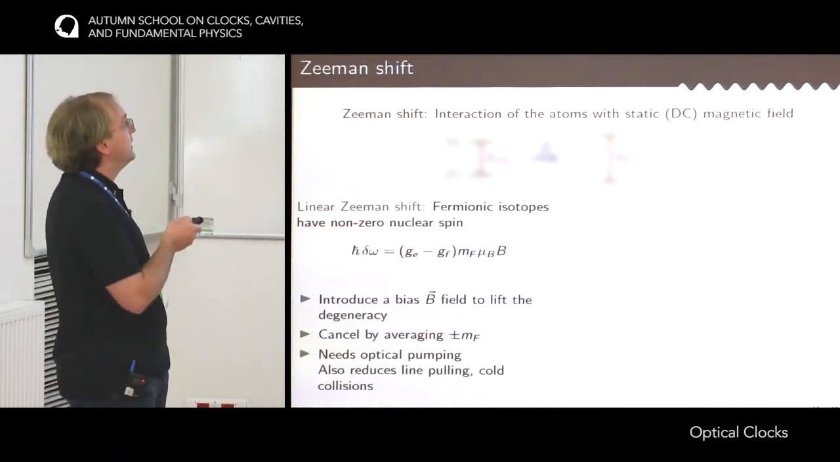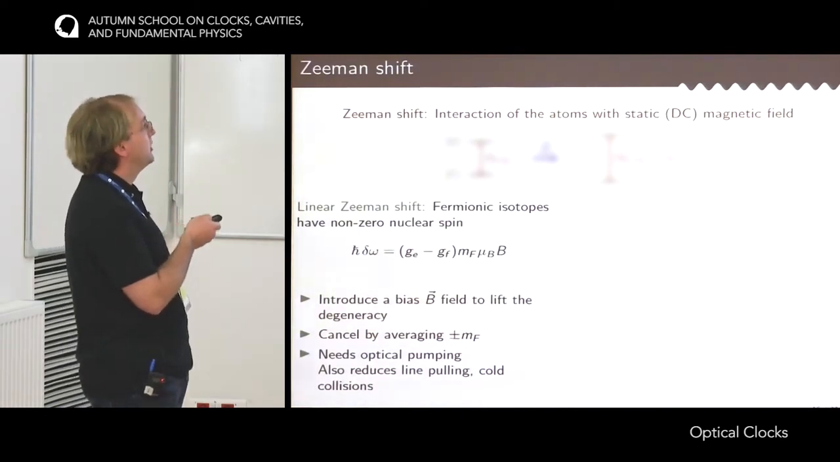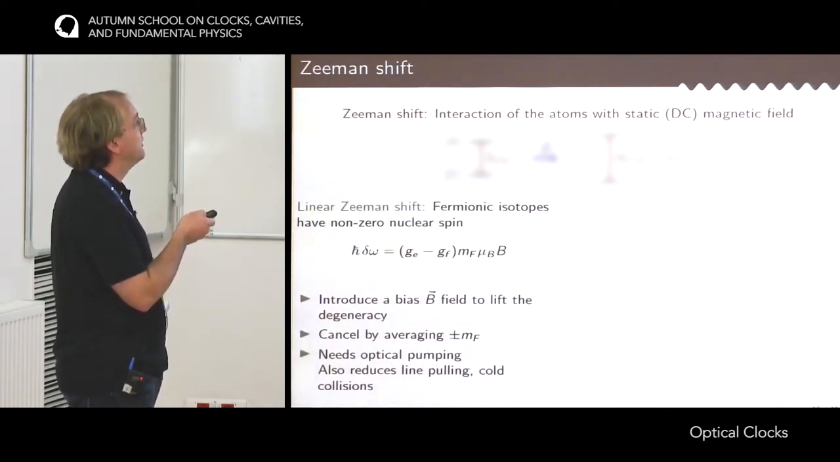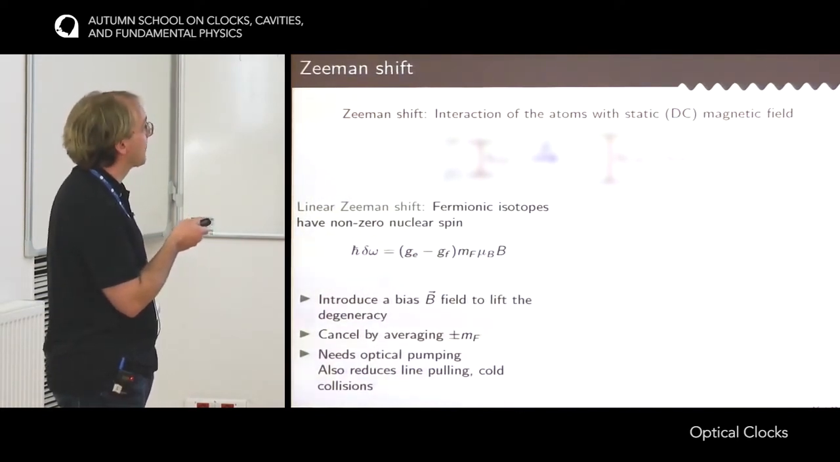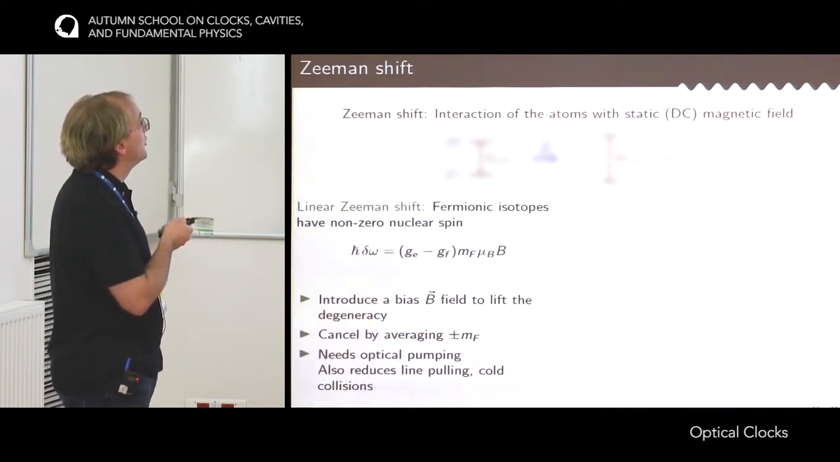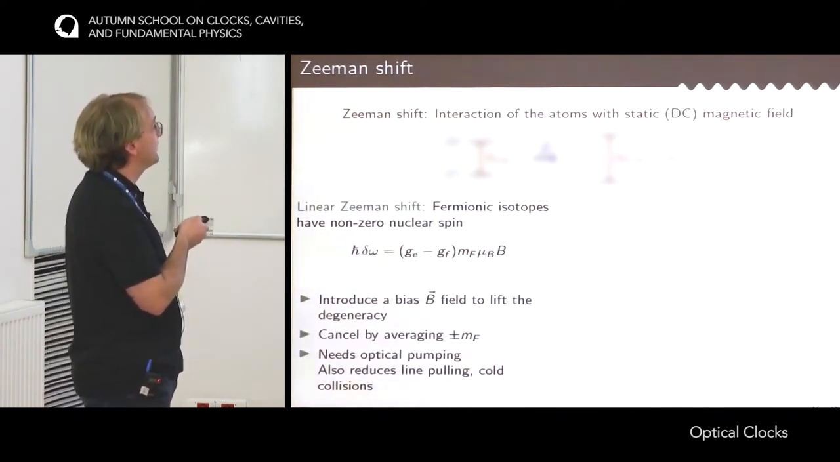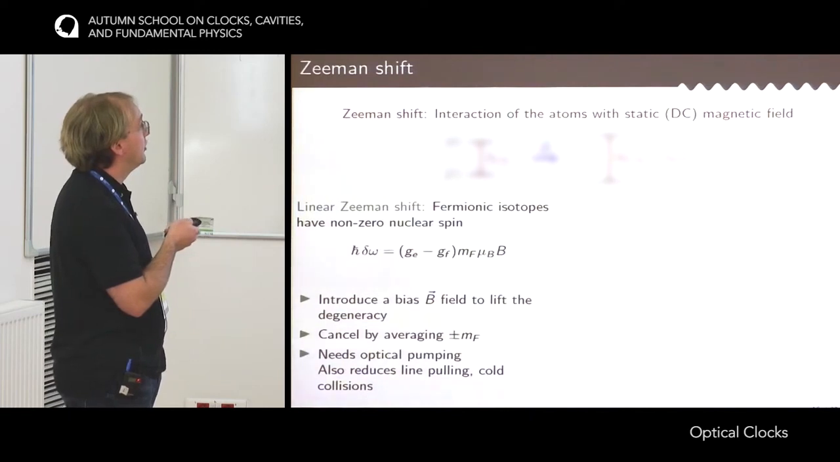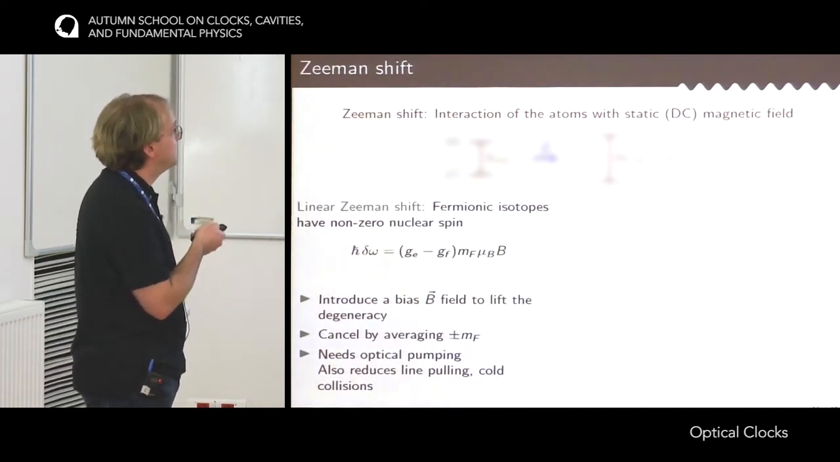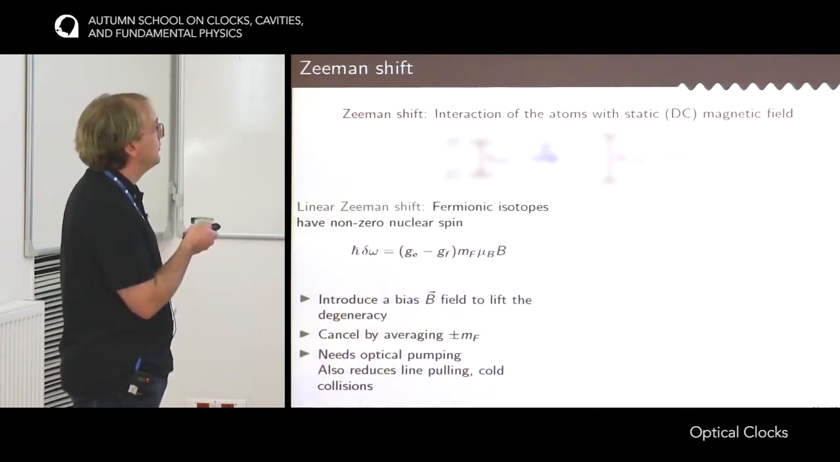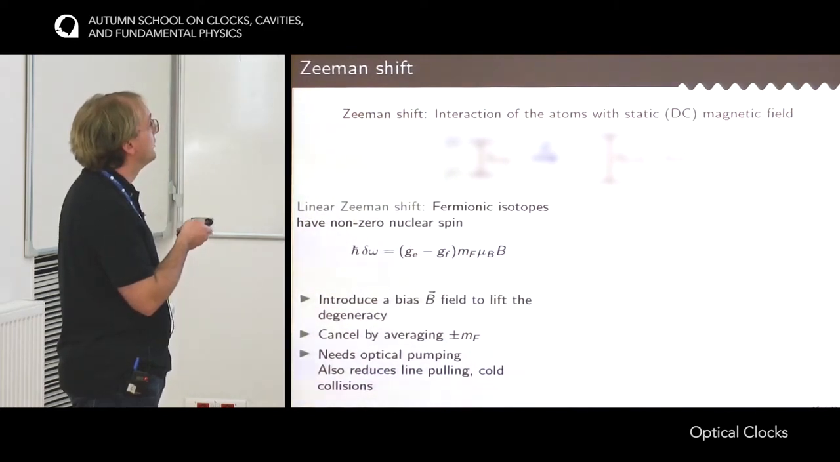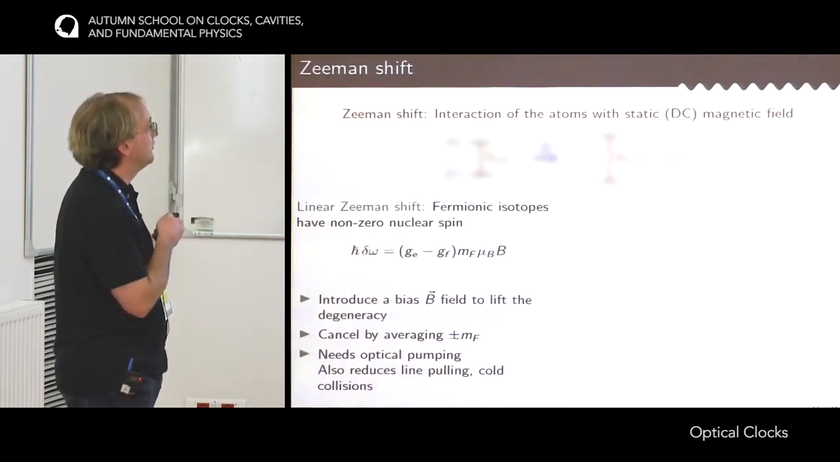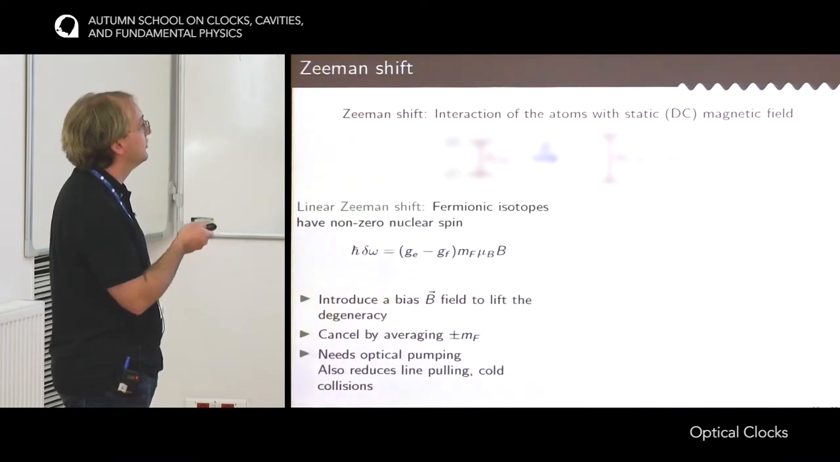So now we do the same with the magnetic field. You have the unperturbed atom. The unperturbed atom is surrounded by the magnetic field B, and so the frequency of the resonance changes. Now there are two components. The first one is the linear Zeeman effect. For optical lattice clocks, the fermionic isotopes that are used have a nuclear spin that is non-zero, and so they have a frequency shift that depends on the magnetic level, on the difference between the Landé factors of the clock states, and on the magnetic field.